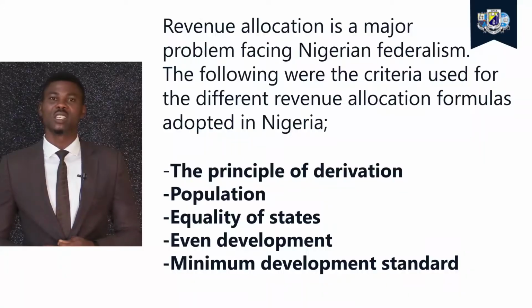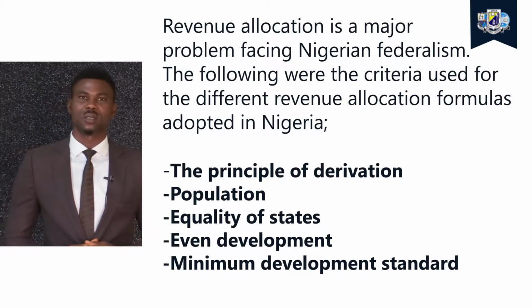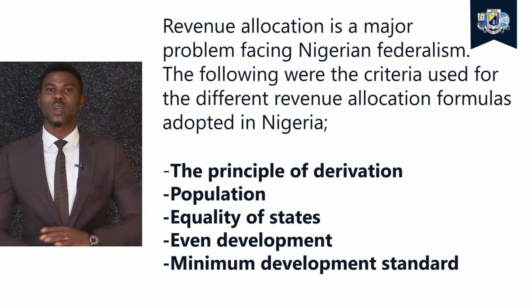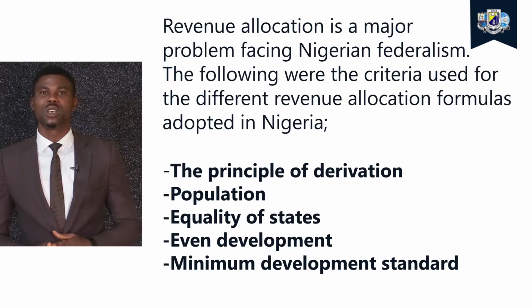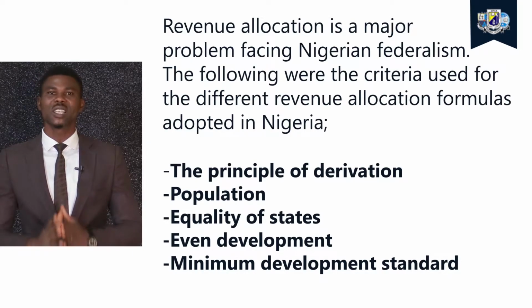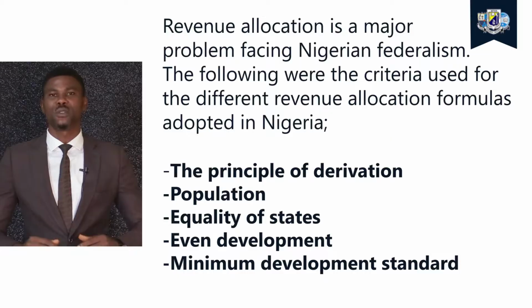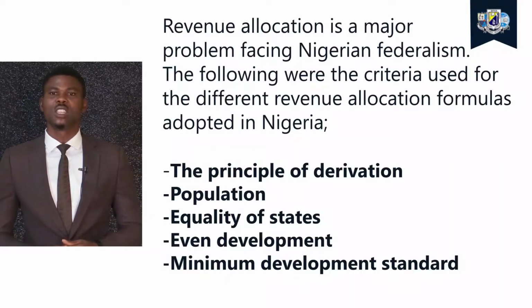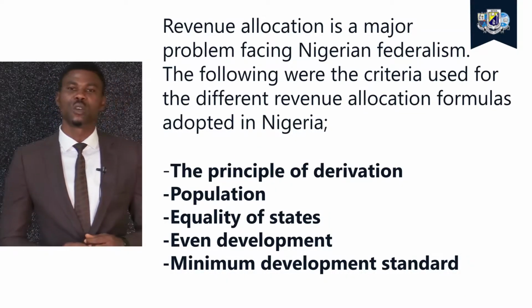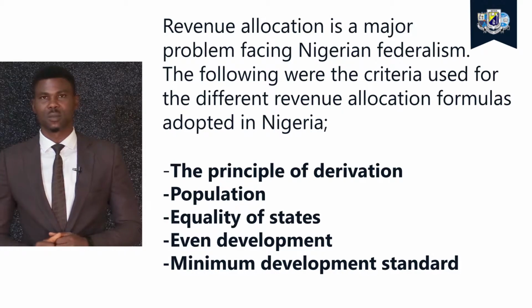The third one is the principle of equality of states. Here, irrespective of your size, population, and other conditions, all states get equally from the federal government. That's what the principle of equality of states is talking about. Then the next principle is the principle of even development.